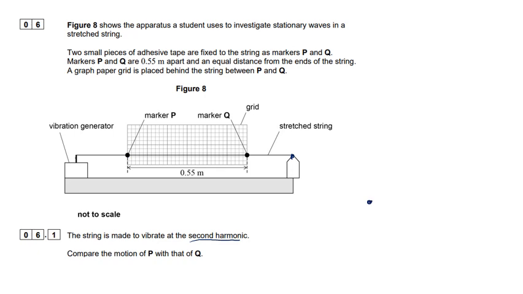So if it's the second harmonic, then that means if these are the two fixed ends, then the shape of the wave is like this. Okay, that's what the second harmonic looks like. If it's the nth harmonic, then we can draw it because it will have n+1 nodes. So one at either end and one in the middle. So marker P is as far away from the vibration generator as Q is away from where it's fixed at the other end. So it doesn't really matter where it is, as long as it's the same. So we can put one there and one there.